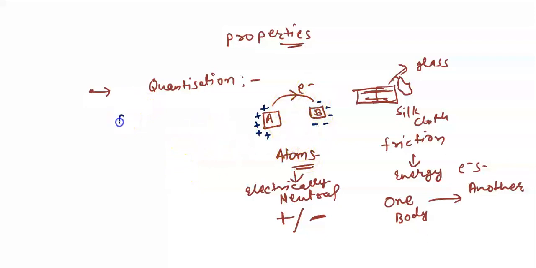Now you can say that the charge on any body should be either positive or negative. And do you know who did this classification of positive and negative charges? This classification was done by Benjamin Franklin.